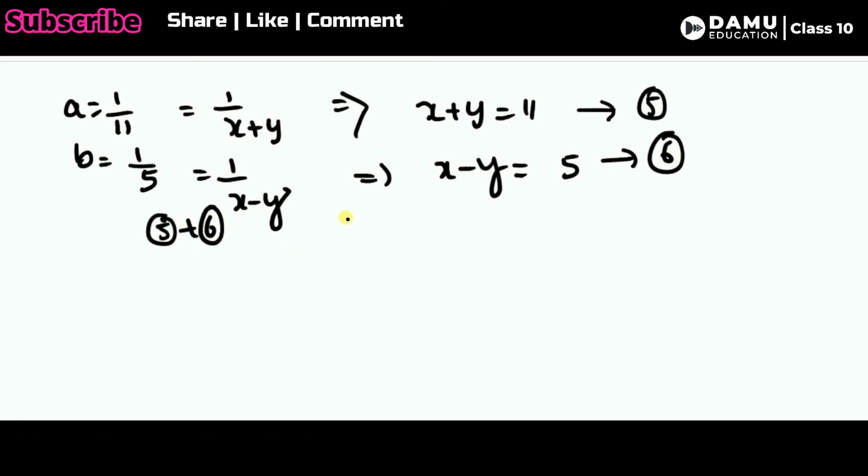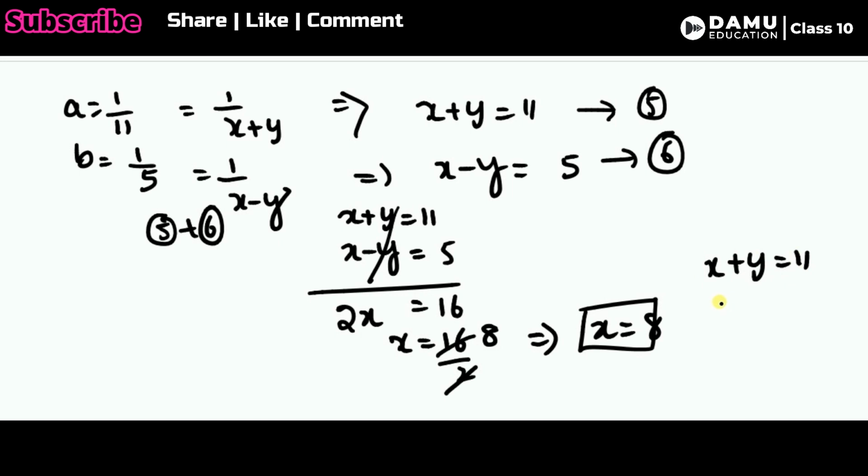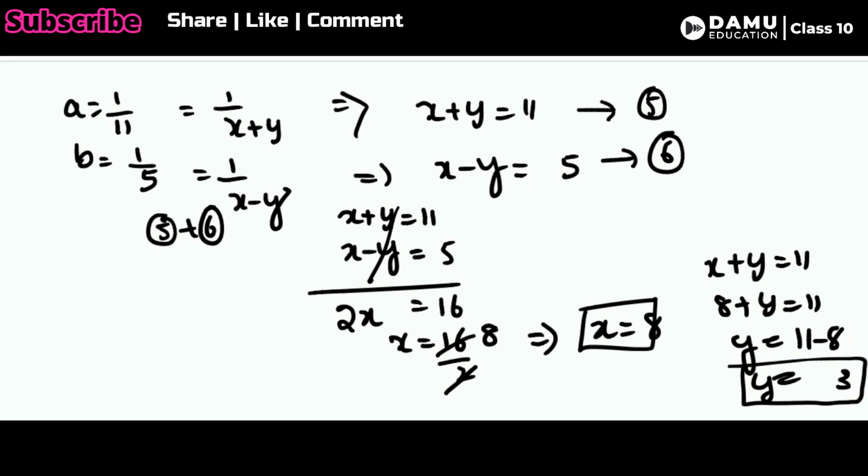Adding equations 5 and 6, x plus y equals 11 and x minus y equals 5. If you add, the y cancels, 2x will be equal to 16, then x will be equal to 16 by 2, which is 8. That implies x is equal to 8. Let's substitute in x plus y equals 11. So 8 plus y will be equal to 11, then y will be equal to 11 minus 8, so y will be equal to 3.